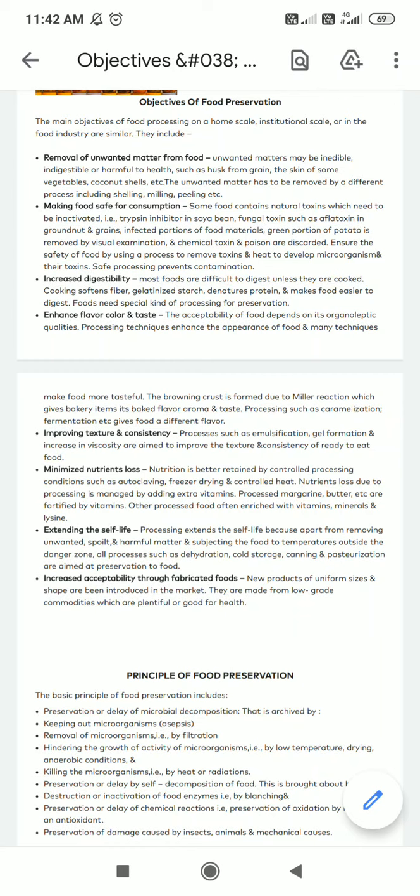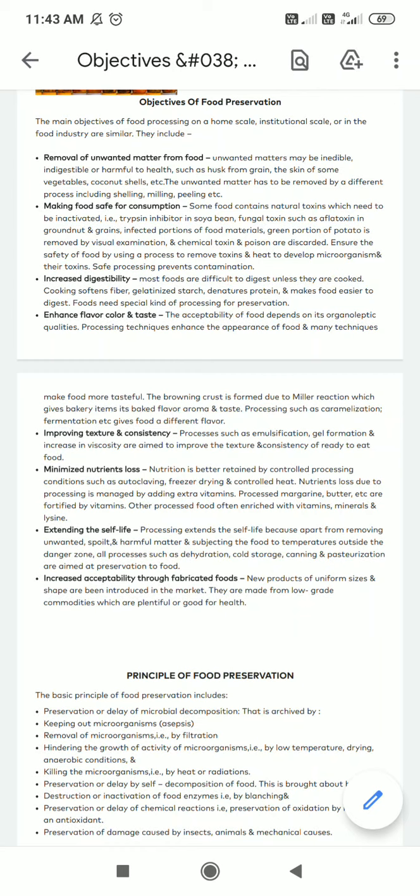So to make food safe for consumption, we have to remove the natural toxins from the food. Now one such example is the trypsin inhibitors in soya bean, fungal toxins such as aflatoxin in groundnut and grains, or the infected portion of the food material such as green portion of the potatoes is removed by visual examination, and chemical toxins and poisons are discarded.